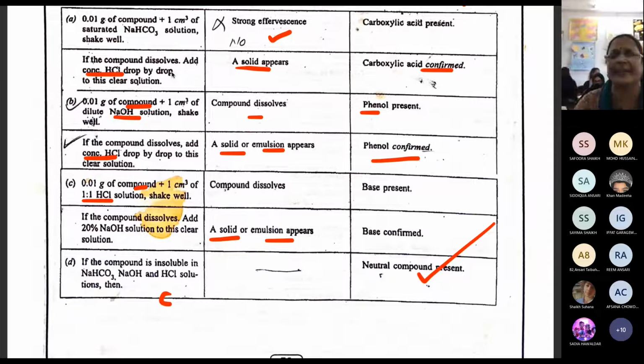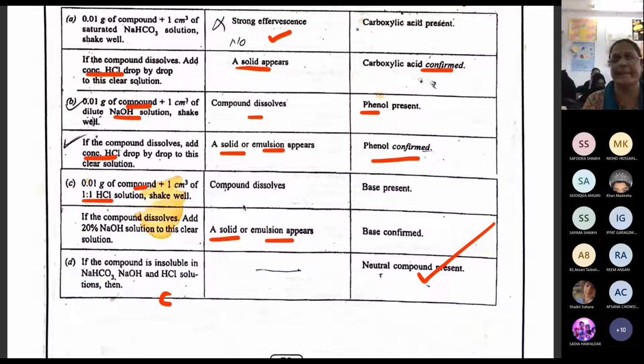Now we go for the phenol also. We are going to do the same test. Compound plus NaOH, the compound dissolves. Now to that we add concentrated HCl. If the compound reappears, a solid reappears or an emulsion reappears, we can say phenol is confirmed. Once it is dissolved, we understand that it is present. Once you get that compound back, how are you going to get it back? Because it's acid and base: you have your base, you are adding acid, so acid-base neutralization and the compound comes back.